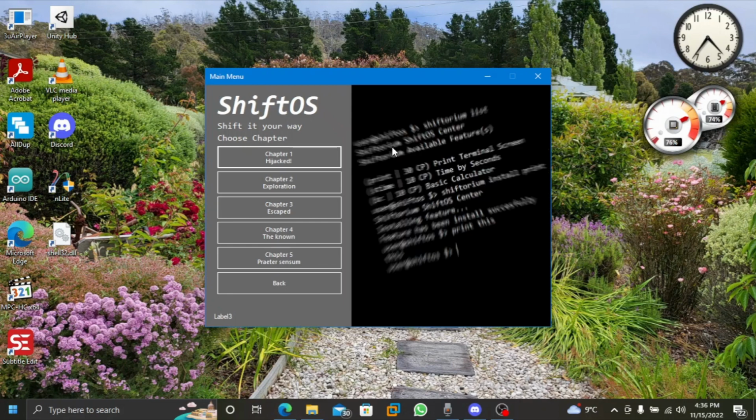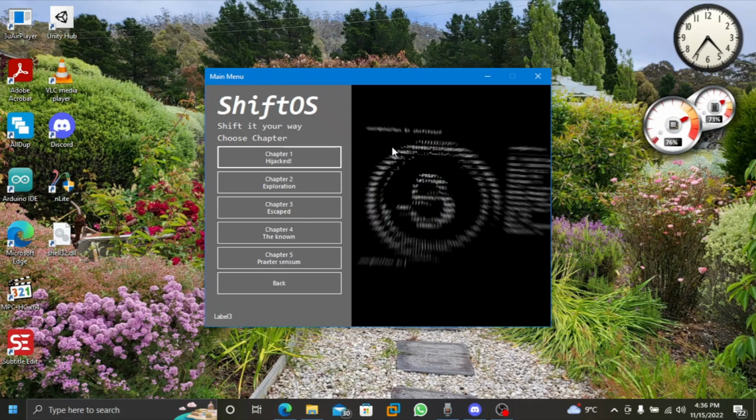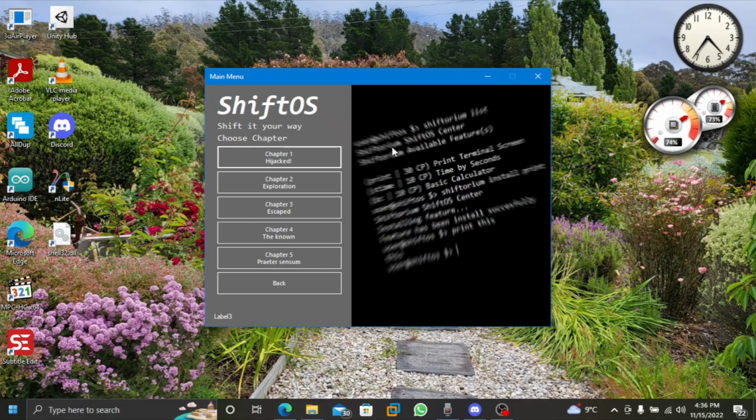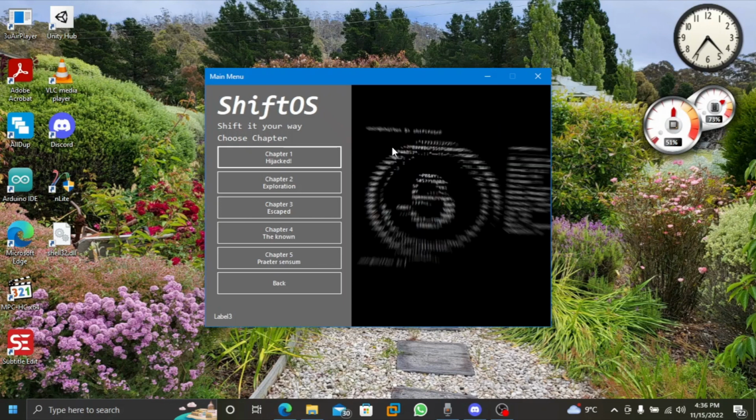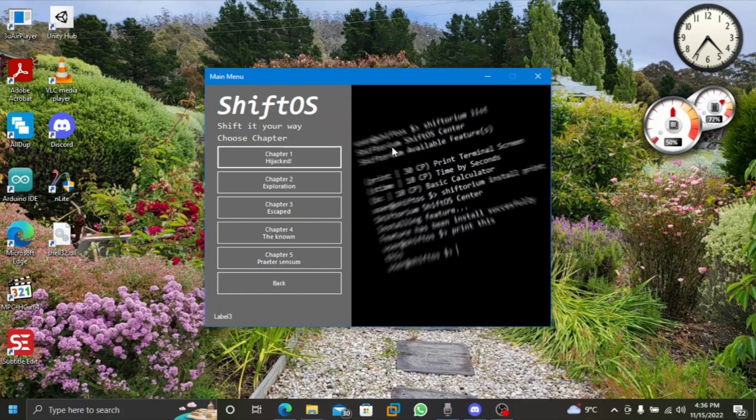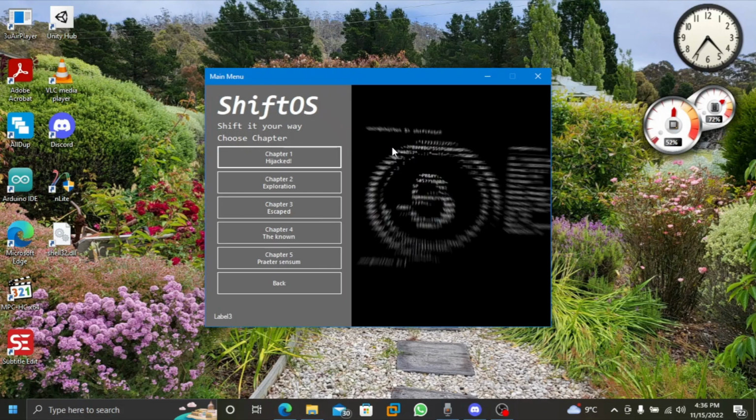It is like Windows 95 or Windows 98, early 90s until late 90s operating systems. Chapter 4 is all about the evolution of what already exists, such as we see in Windows 7, Ubuntu, macOS, etc. Chapter 5, Praetersensum, is still in development and is still confidential.